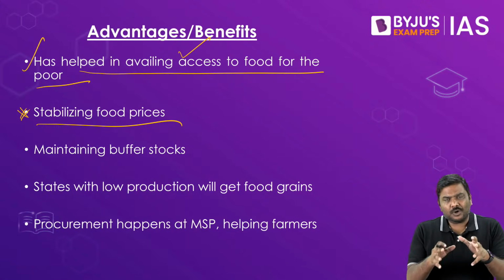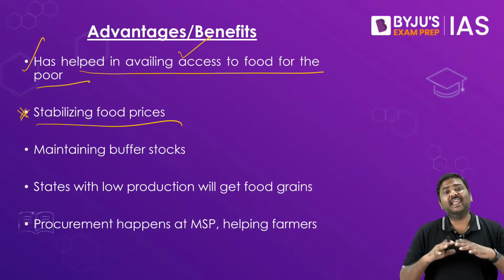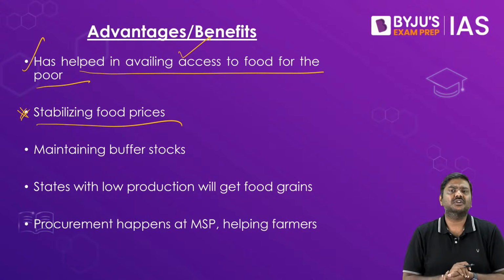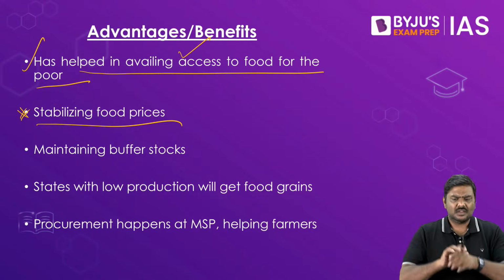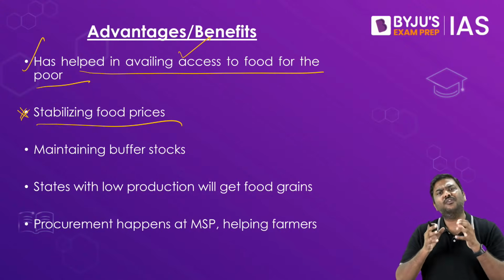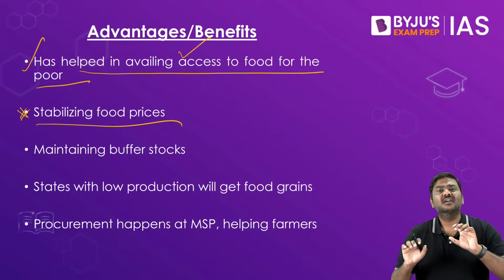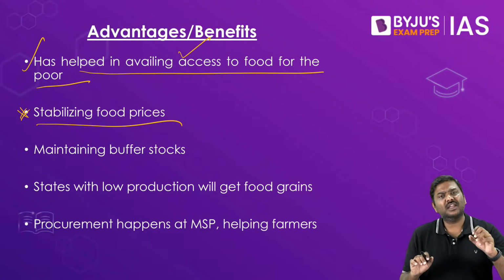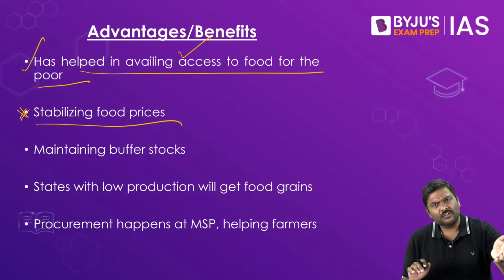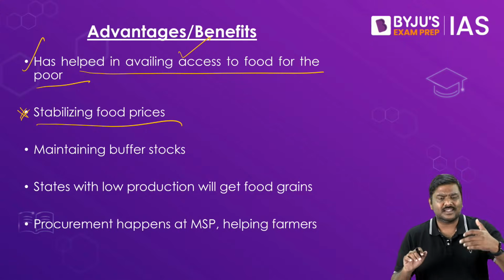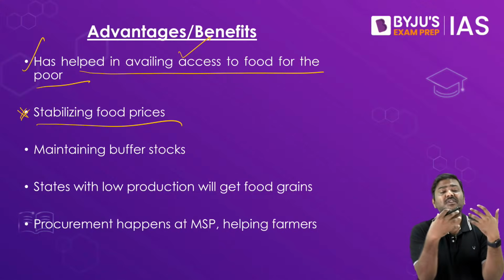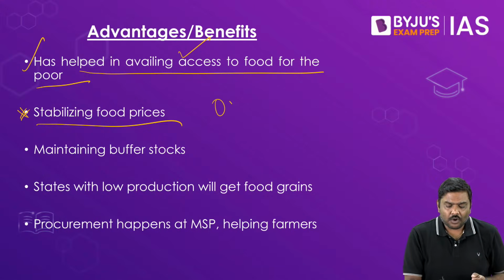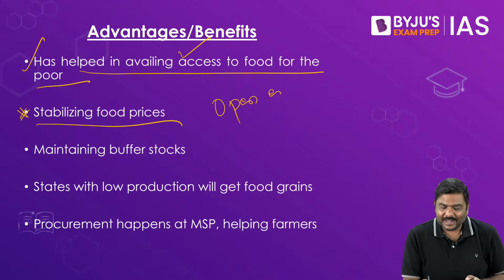Whenever the food grains are produced and supplied, there is a danger that the supply could become higher and the market prices could crash. But now government simply says at MSP we are going to procure the food grains, so you don't have to be worried. So whatever the market prices are, they can be stabilized. If there is excess supply, government will help in procuring the food grains and stabilizing the prices. Farmers will take the food grains and sell them to FCI, because please understand, we follow a process called open-ended procurement.